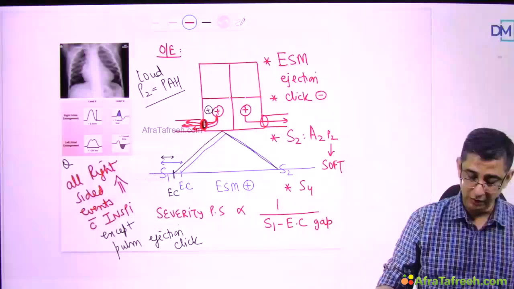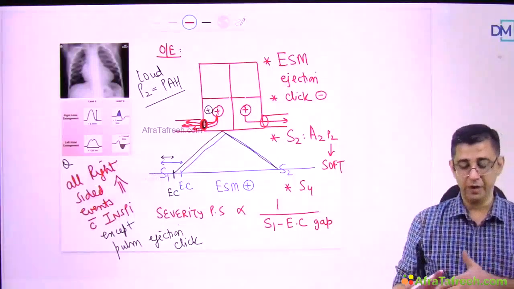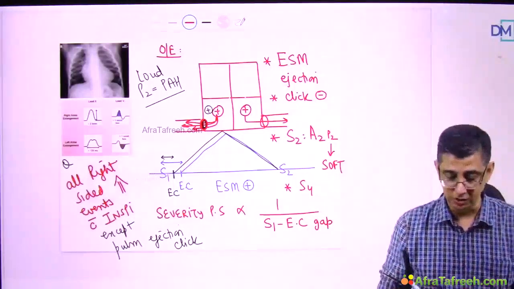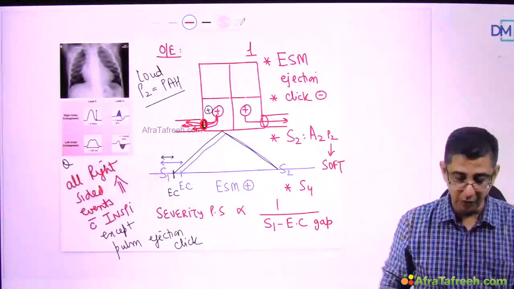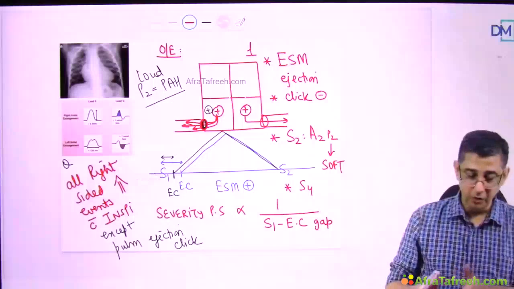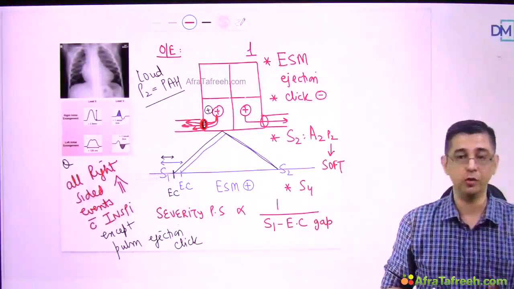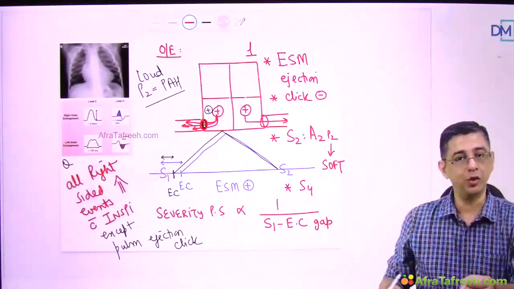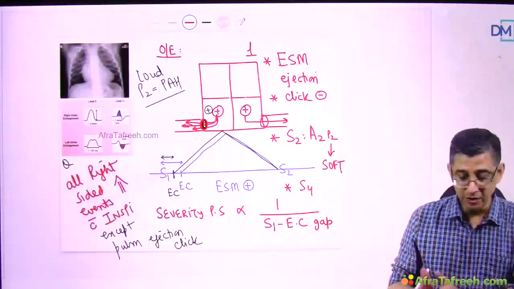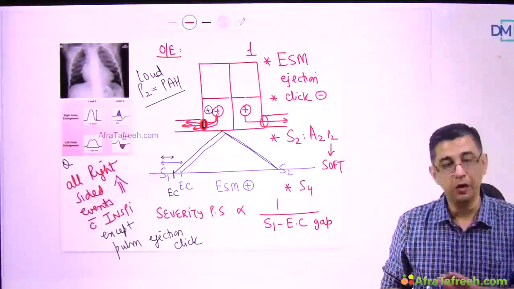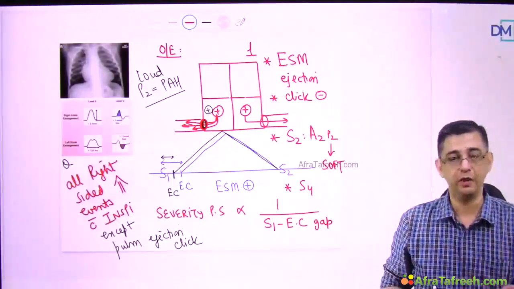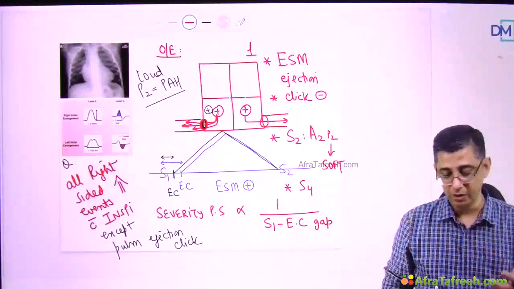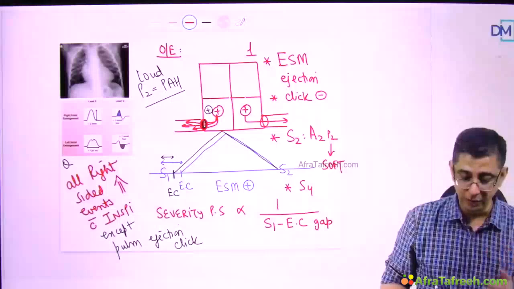So let us just quickly revise the important auscultatory findings of patients of pulmonic stenosis. There is an ejection systolic murmur, the duration of which becomes longer as the disease becomes relatively more severe. Common sense, the opening is small, so blood will take more time to go through a narrow orifice. The ejection click will come closer, and ejection click may not be heard. So all right-sided events increase with inspiration except ejection click, which might come closer to S1, may not be heard.